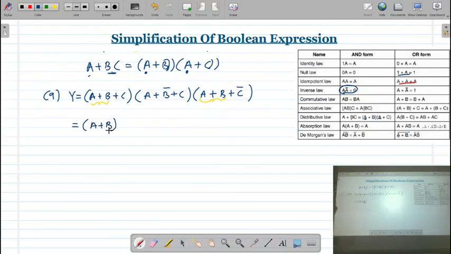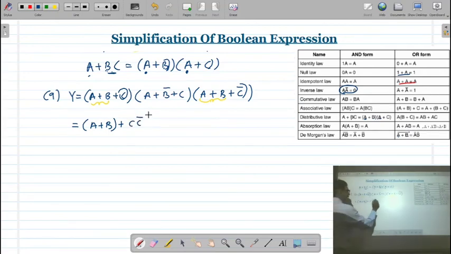Correct? Plus, now what we have to do? Whatever the remaining terms are there, you have to take the product. So the remaining term is what? C, and here it is c bar. So plus c into c bar.